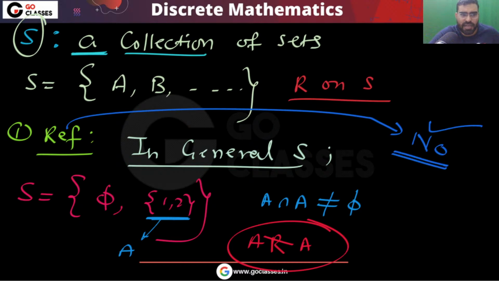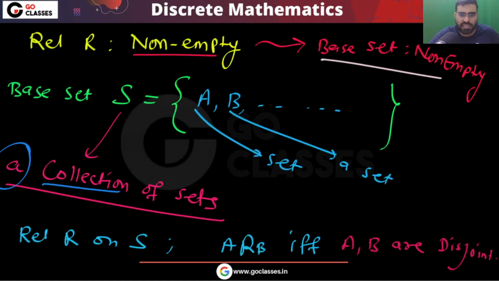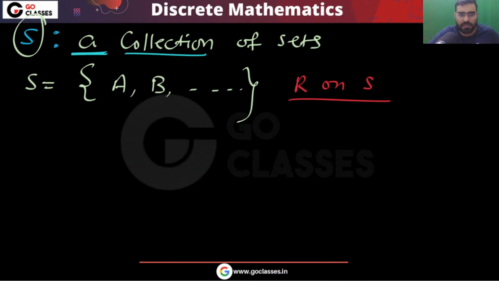So in this question, in general, this reflexive property will not be satisfied. It will actually depend on what this set S is. But in this question, from the options, you can easily see that we have to take the general scenario. The question is asking for a general scenario. So the reflexive property is not satisfied. Is this point clear? Let me know.